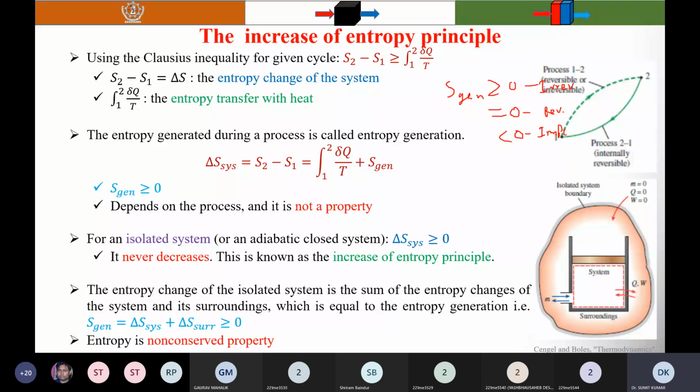So you know that a process always proceeds in the direction of entropy increase. A process must proceed in the direction that complies with the increase of entropy principle. If you are getting a decrease in entropy, then you can say that it is an impossible process.